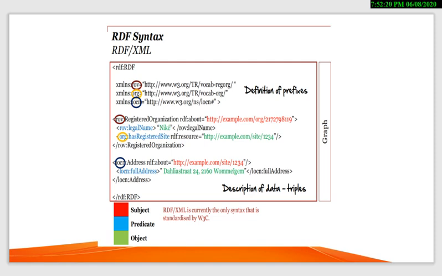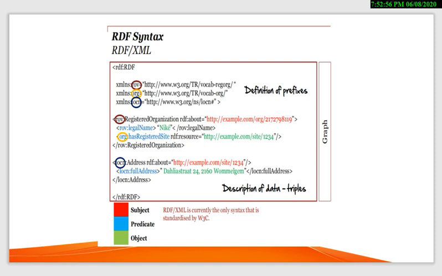Here you can see, we have already discussed in the previous slide the subject, predicate and object, and it is explained with different examples. The red area shows the subject, the blue area shows the predicate, and the green area is for the object. This is the actual definition for writing the syntax for RDF/XML.